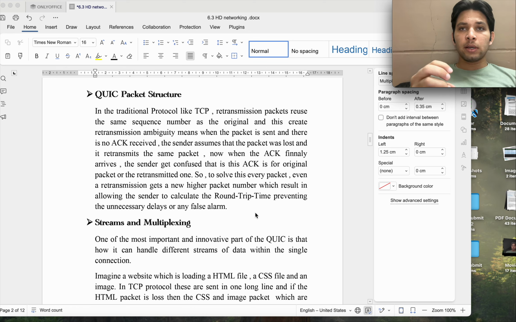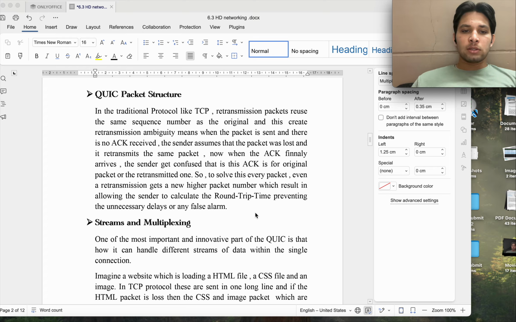The sender doesn't get an acknowledgement, so it will retransmit the packet, because it will think that the packet doesn't reach the destination. Now the acknowledgement comes. Now the sender will be confused about which acknowledgement this is: of the retransmitted one or the previous original packet.